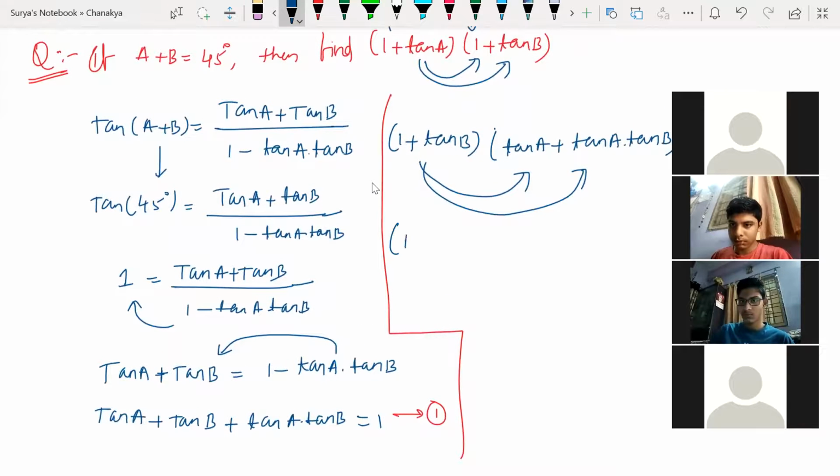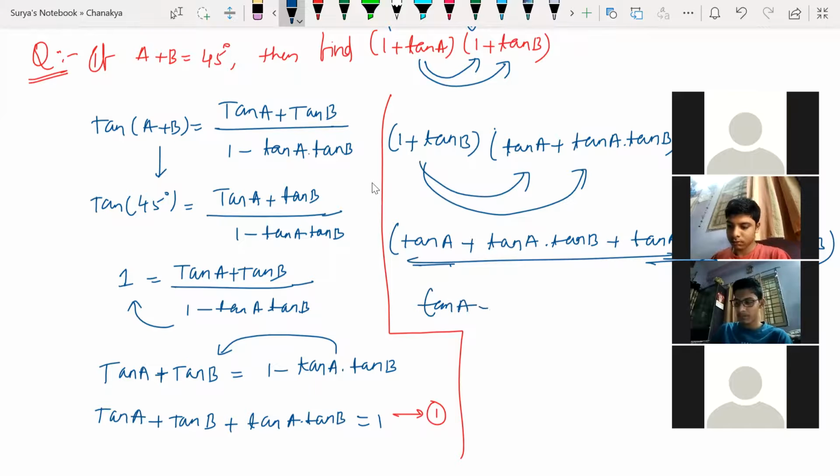What are you going to get? So tan A plus tan A into tan B plus tan A into tan B plus tan A into tan square B. All right, so tan A, tan B, tan A, 2 times of tan A, look at this here, tan A plus 2 times of tan A tan B plus tan A into tan square B. This is what I got. Yes or no? Now can I replace here somewhere?